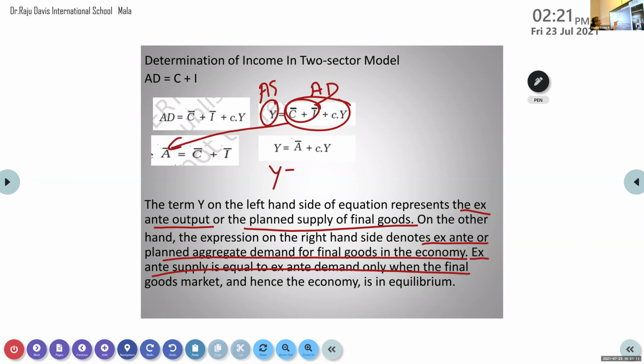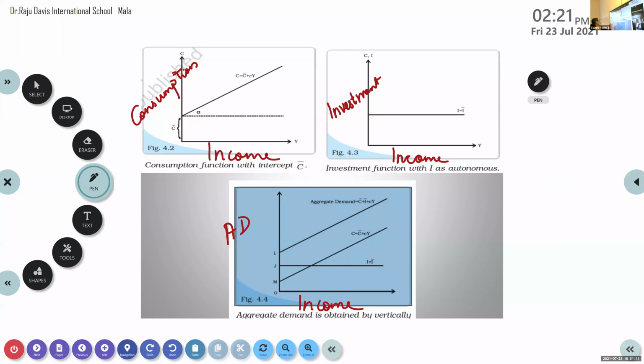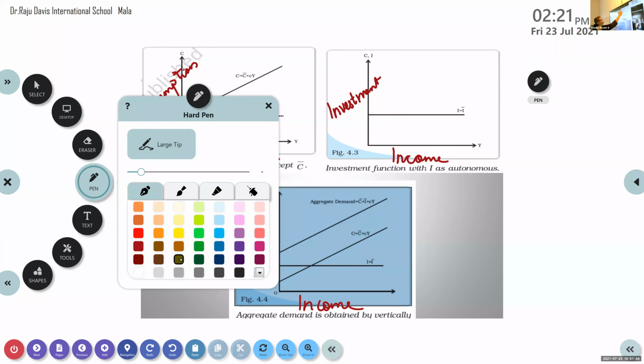So Y is equal to A bar plus CY. Okay, now this is what they are showing here, that is related to this one.